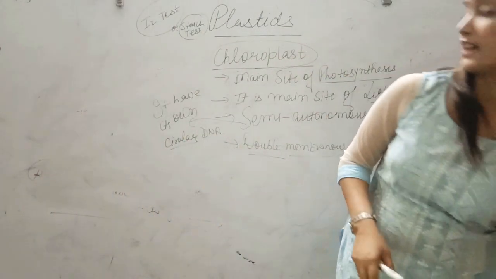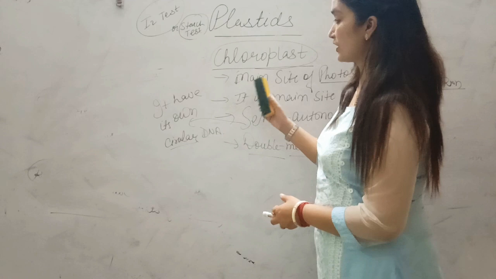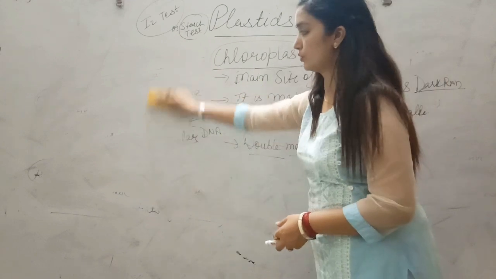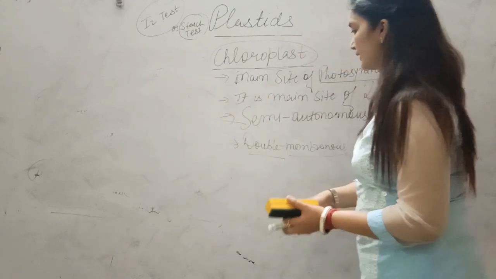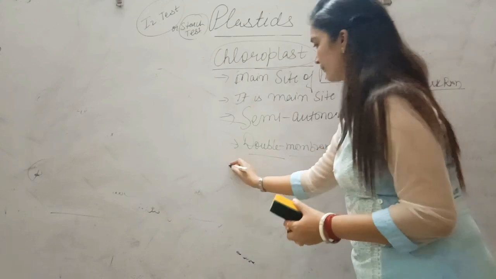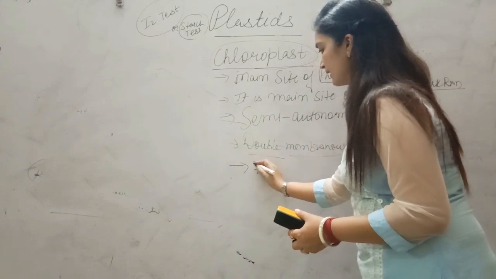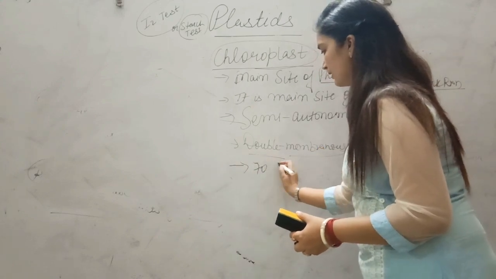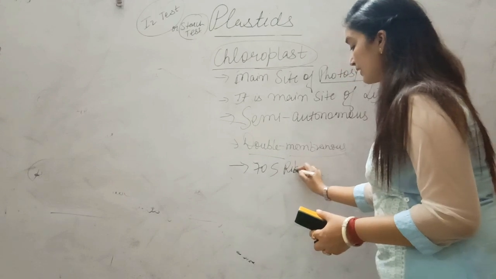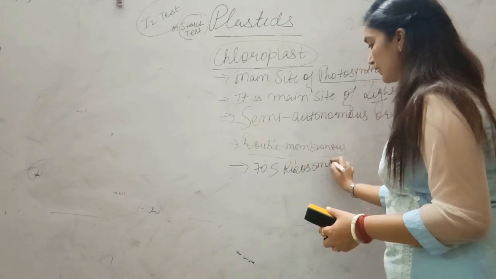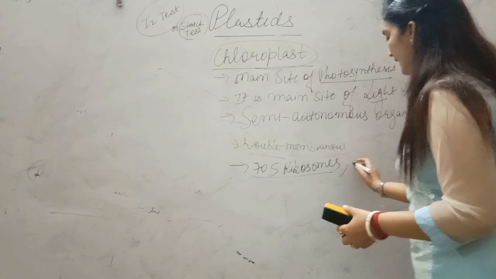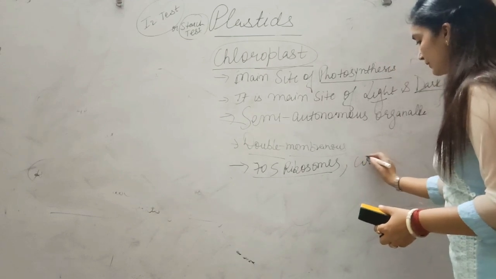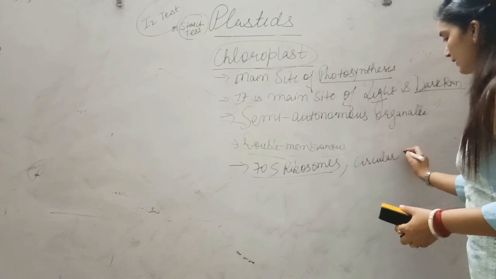Sometimes this question is asked if you are preparing for board exams. So they have 70S ribosomes, as they are regarded as having prokaryotic origin, and they have circular DNA.